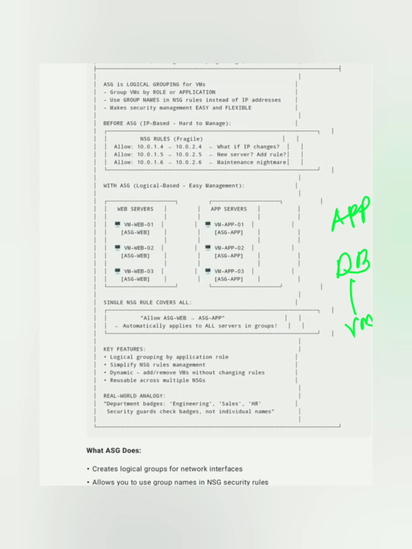Similarly, whatever work is done by the VMs related to the applications, I will put into an application group. Okay. ASG is a logical grouping for VMs. Group VMs by role or application. Use group names in an NSG rule instead of IP addresses. Management becomes easy and flexible, so use group names in NSG rules instead of IP addresses.